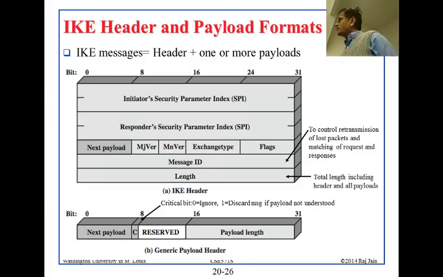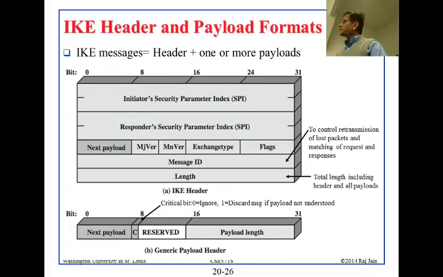I think discard is equal to ignore, so that doesn't make sense. Basically, 1 means critical, and that would mean that you not only discard, you take more action, which means that you probably are going to reset the connection or start the negotiation or use a new key or something like that.